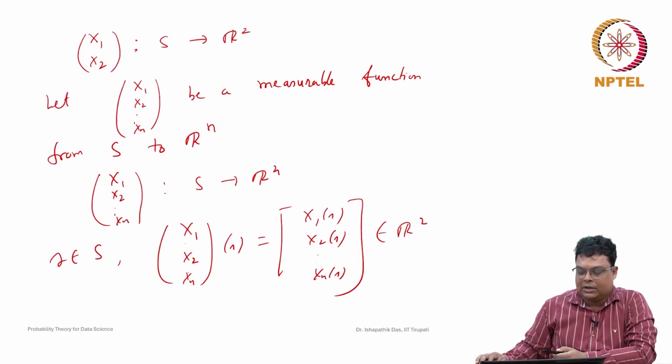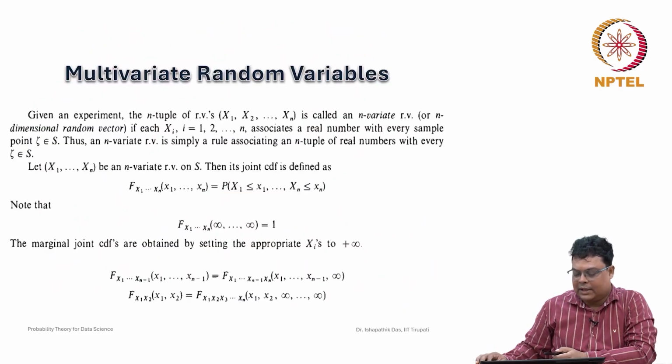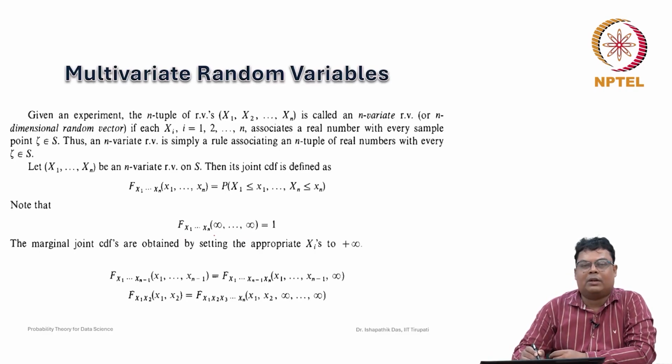This is a very similar extension, so here it is represented. Infinity is not a real number, so you cannot just put it in and get a value; it is a notation only. You have to take the limit as x1 goes to infinity, x2 goes to infinity, up to xn goes to infinity.